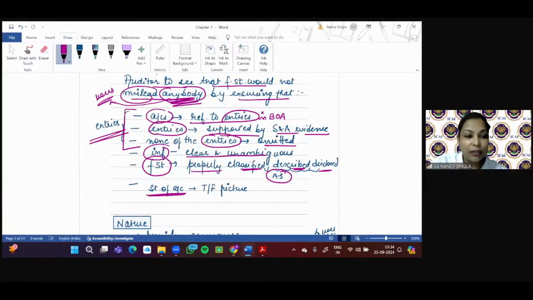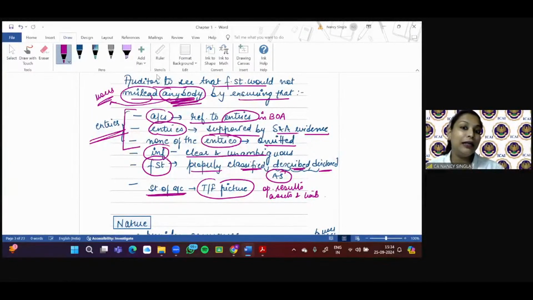And the statement of accounts, whatever the statement of account, the accounts are there, they should give a true picture of the operational results. Operational results is what? Your P&L, and the assets and liabilities, that is your balance sheet. Right? So I hope you are able to understand and learn also.